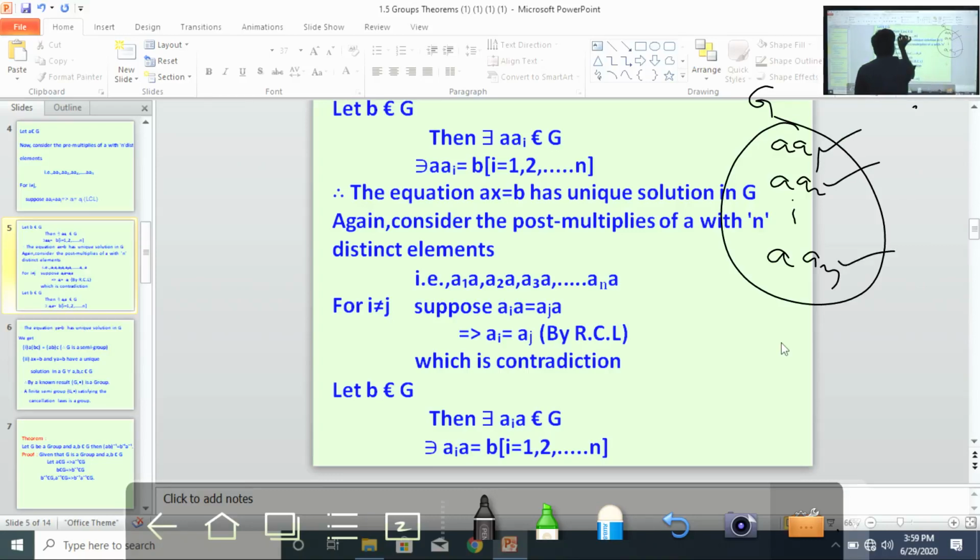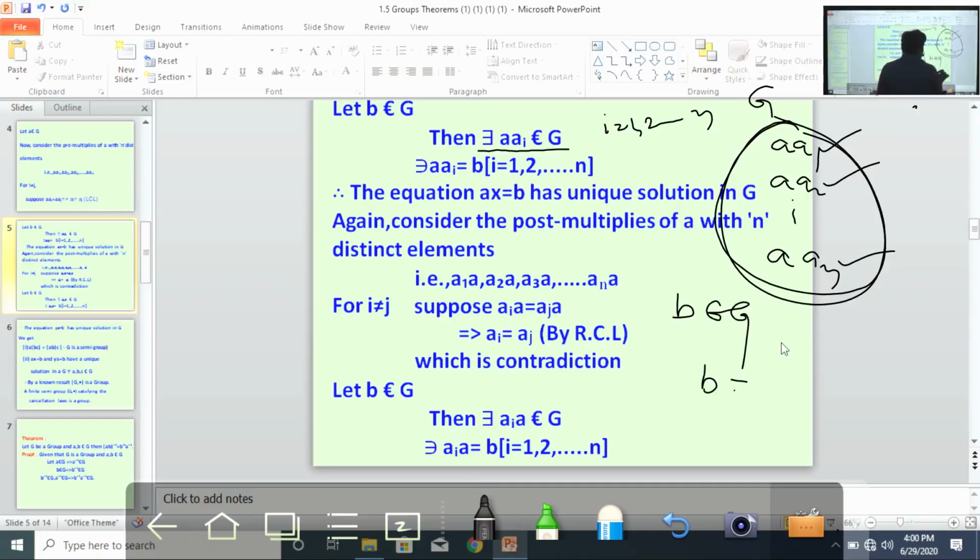Now there exists a ai for some i running from 1, 2, 3 and so on n, right? Suppose you take any element in G, suppose b belongs to G. Definitely b is of the form a a1 or a a2 or a an.